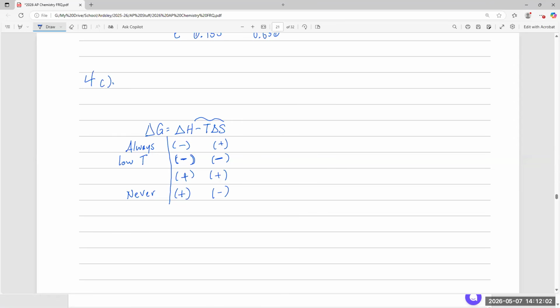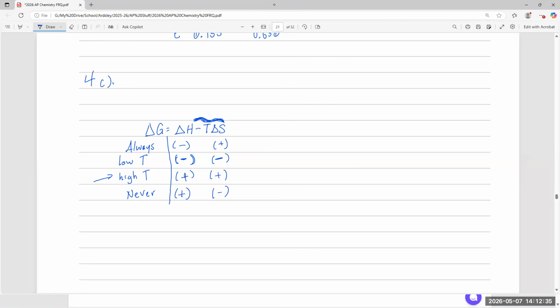Okay. And over here is the other way. Delta H is going to be positive. That's not going to help delta G be negative. It's going to go against it. So the only way this is going to be negative is if this entire expression of negative T delta S is a very, very negative value. How do you get to that? A negative T times a positive delta S is going to give you a negative value. So this is at high temperatures, where you usually get a negative delta G. And this, I think, is the condition we're talking about right now.